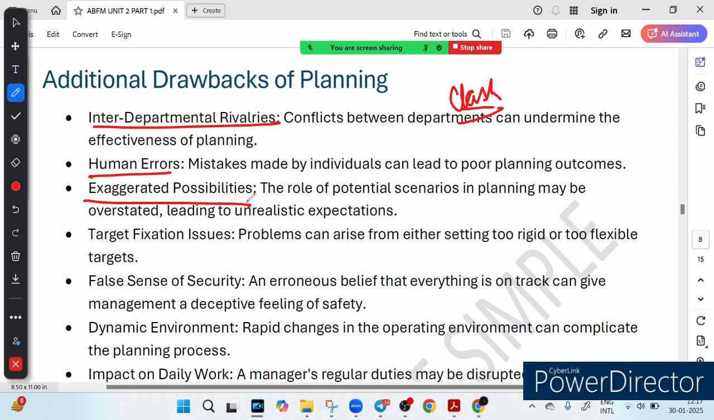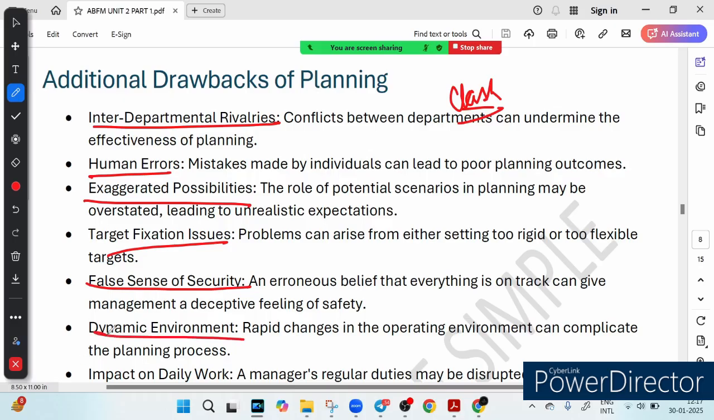Then we have target fixation issue. What it means is that setting targets is good, but if they are too rigid, people may feel boxed in. Too loose, and nobody takes them seriously. Finding the balance is the trick. Now then we have false sense of security. Just because you have a plan does not mean everything is fine. A plan can create a false sense of safety, making managers miss warning signs.